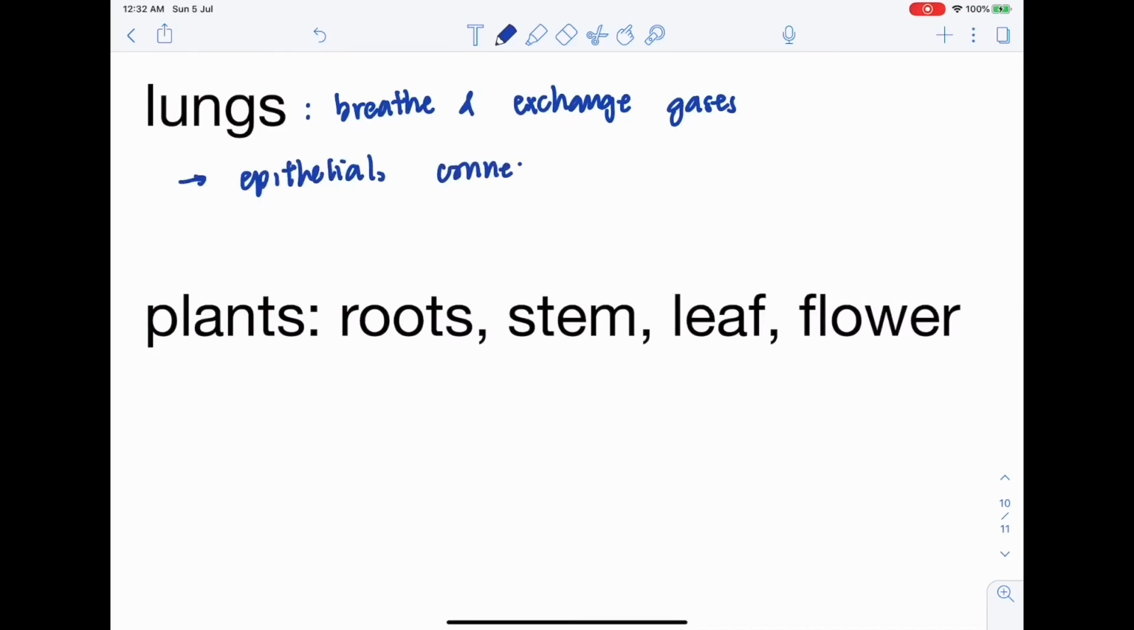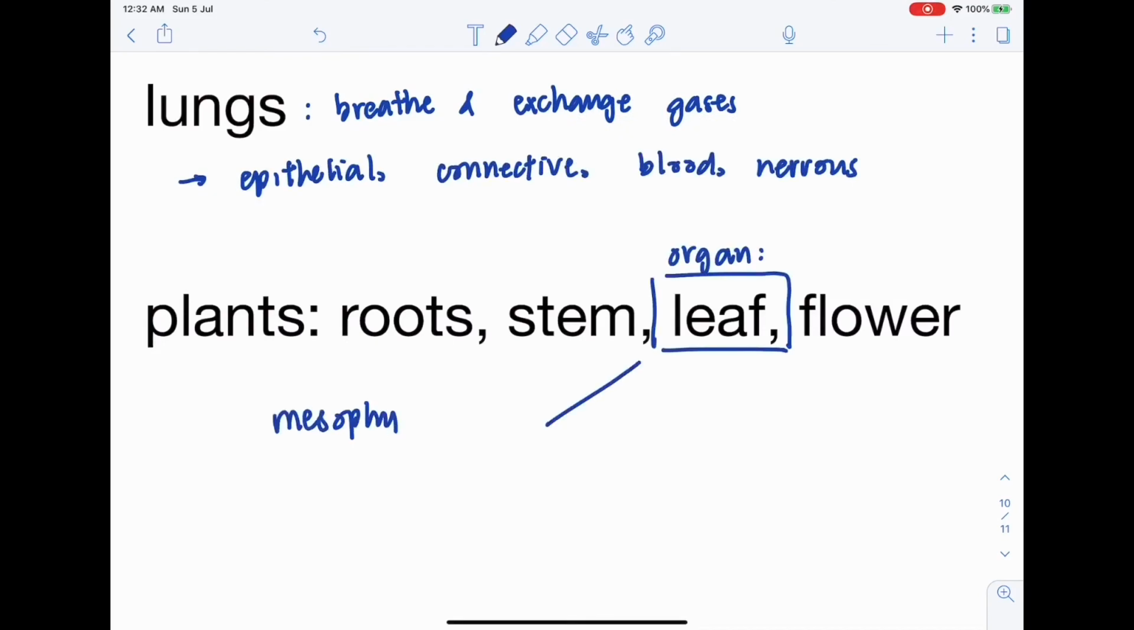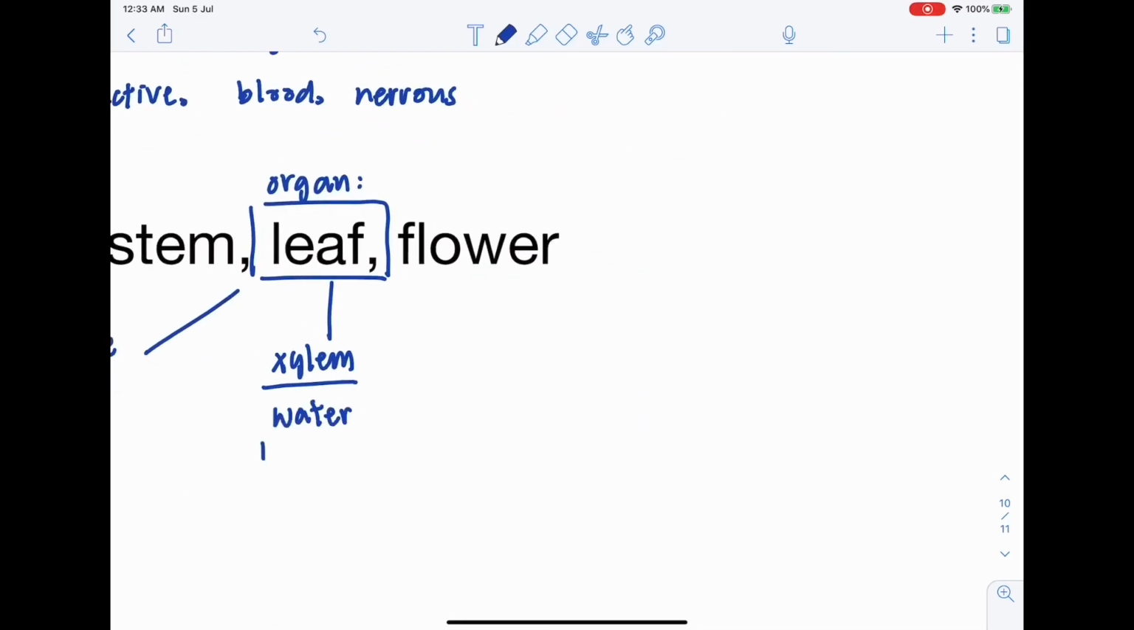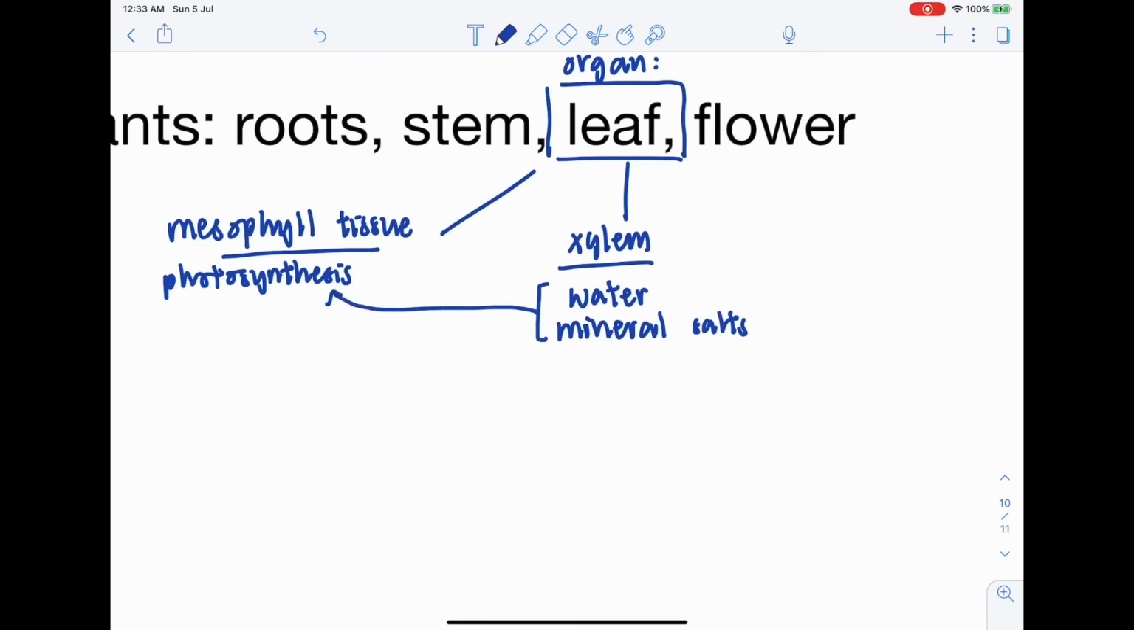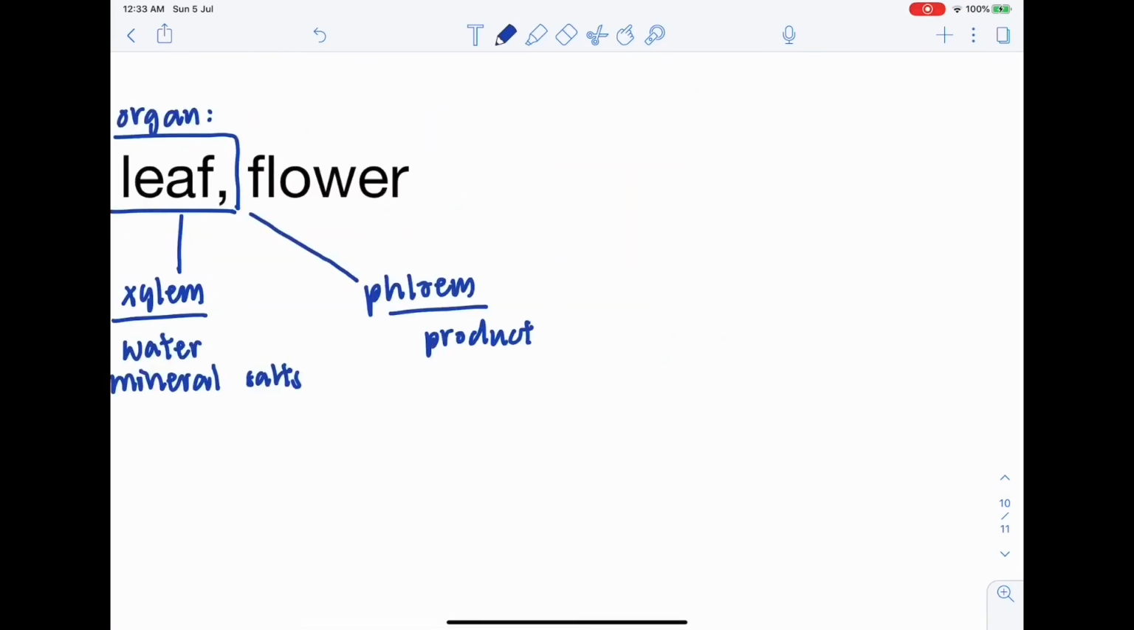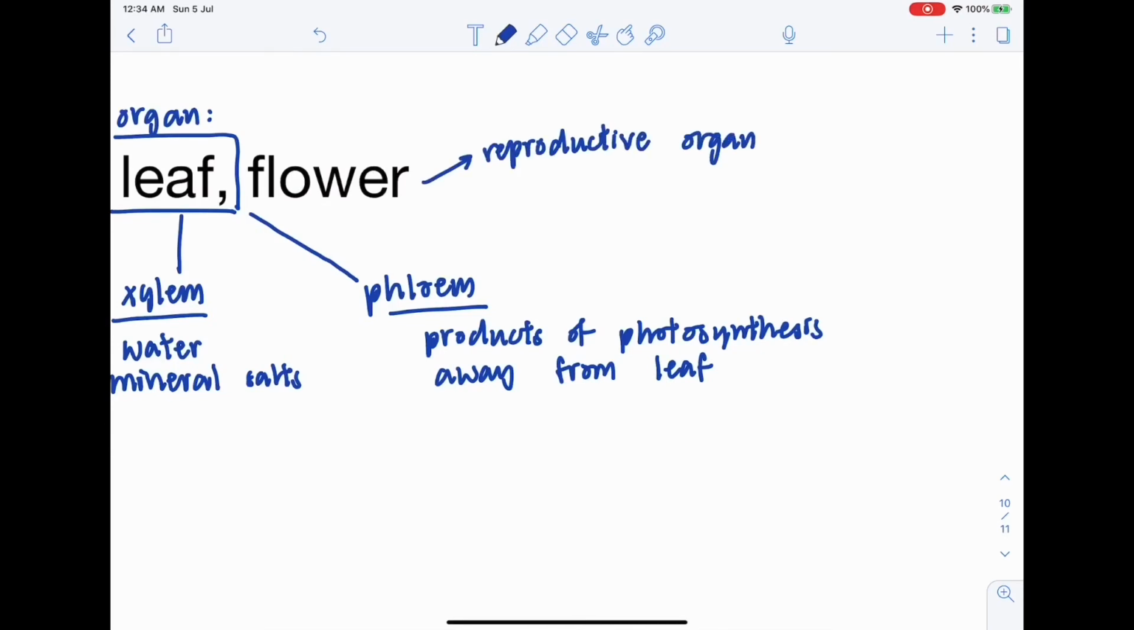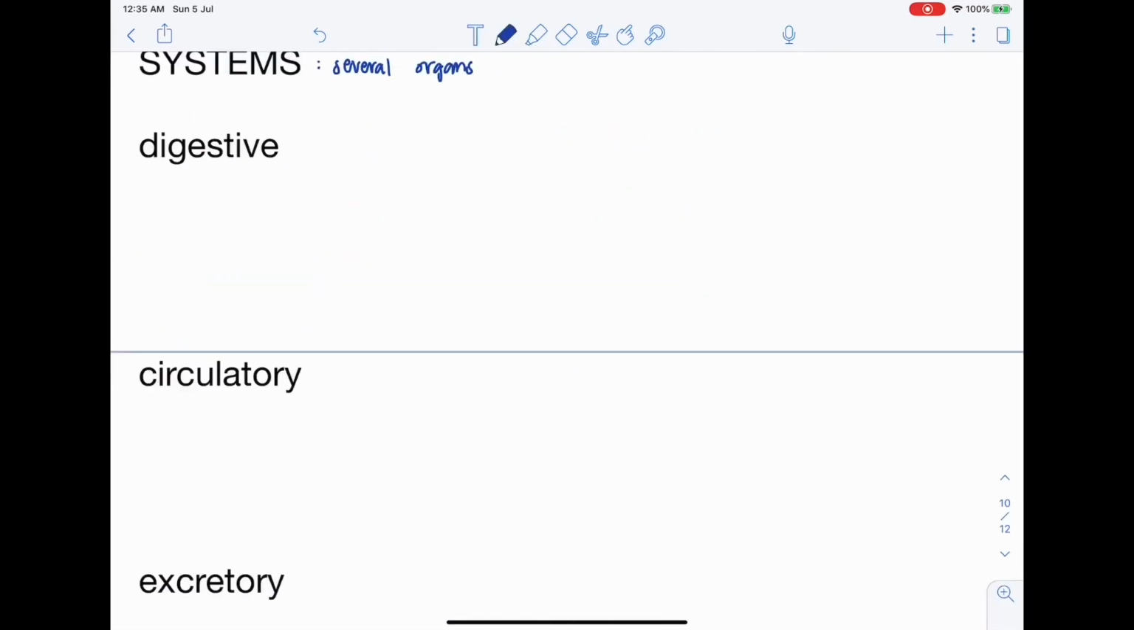In plants, the roots, stem, leaf, and flower are examples of organs. The leaf is made up of the mesophyll tissue, xylem vessel tissues, and phloem vessel tissues. The mesophyll tissue is involved in photosynthesis, while the xylem and phloem vessels are involved in the transport of substances.